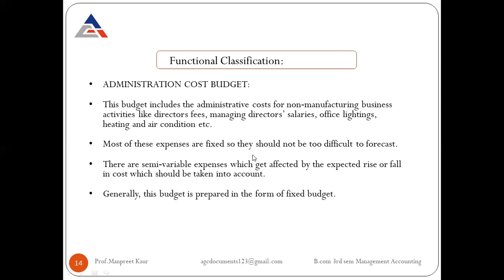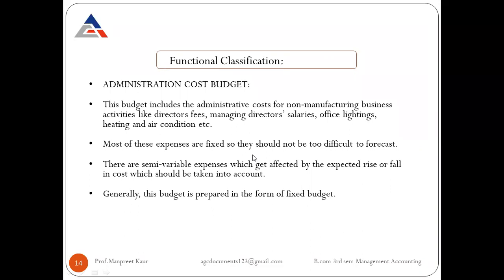If an expert person is appointed within the organization for providing the direction to the organization, that particular person must be given the proper amount of incentives in the form of fees, their salary, or their commission. And any kind of office lighting and any kind of heating or air conditioning facilities provided within the organization must be included in the administration cost budget.